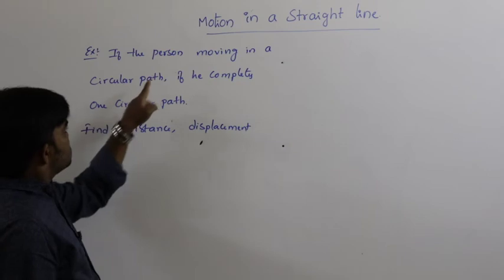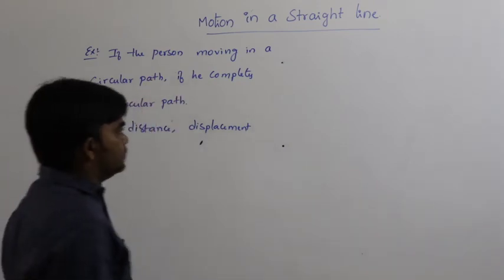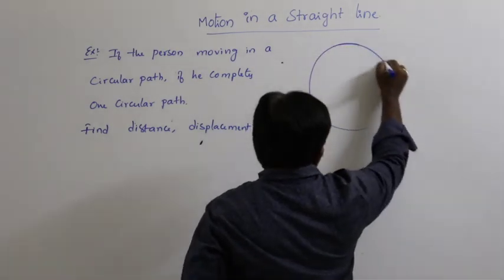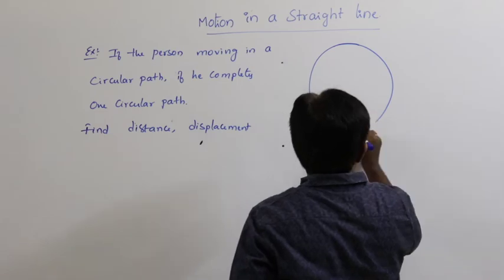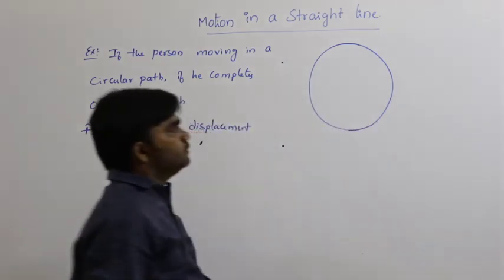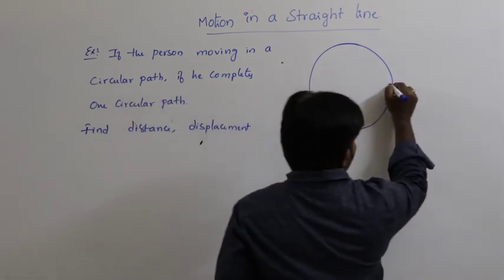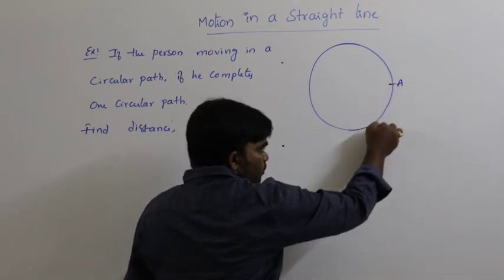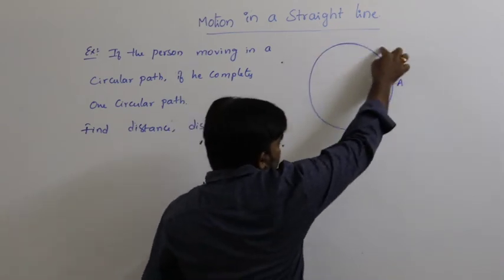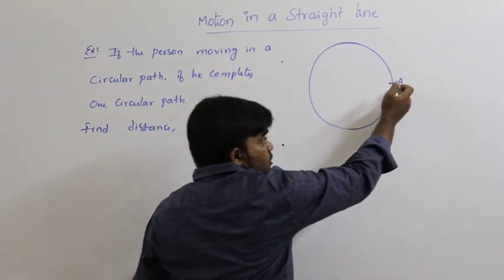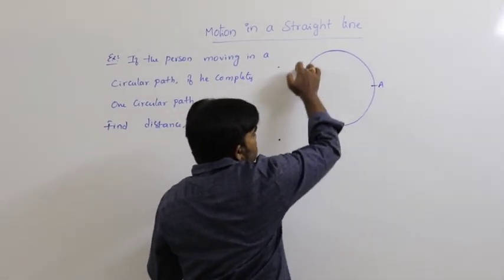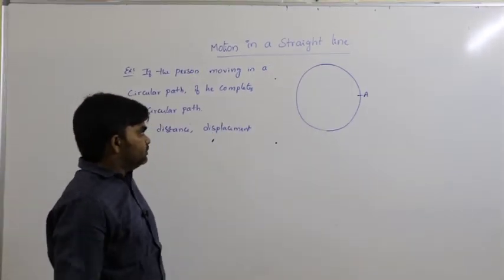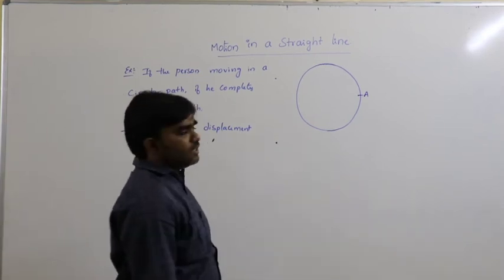So the person is moving in a circular path, and let us say he completes one circle like this. Let us say the starting point is A and the ending point is also A. The person starts from the point A, moves along the circumference of the circle, and finally reaches the point A. So now what is the distance and what is the displacement?